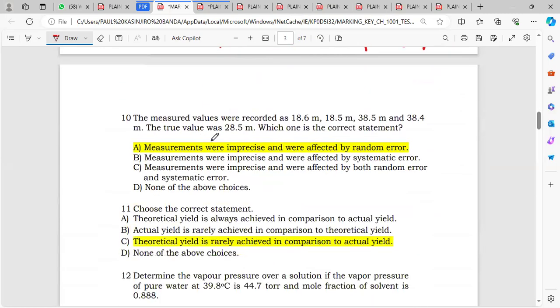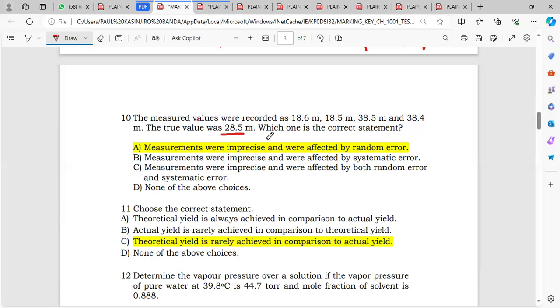Question 10 says the measured values were recorded as 18.6 meters, 18.5 meters, 38.5 meters, and 38.4 meters. Then they're saying the true value was 28.5 meters. Which of the following is the correct statement?